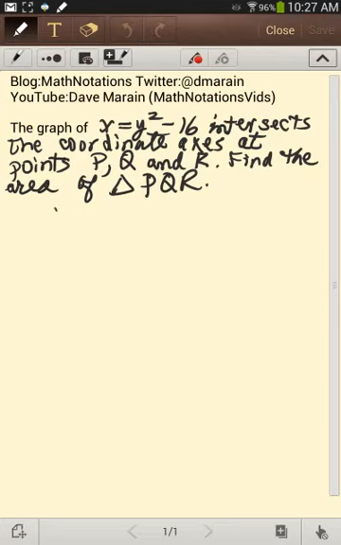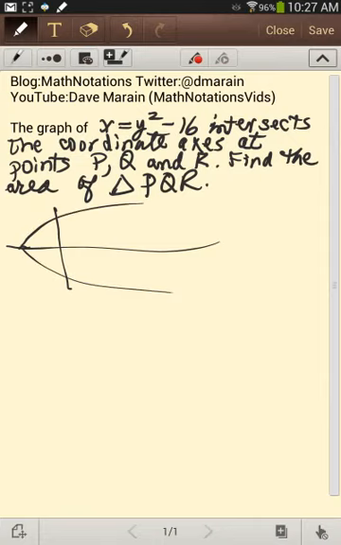In fact, the parabola looks something like this. Very rough sketch. It's a rotated parabola because it's of the form x equals.